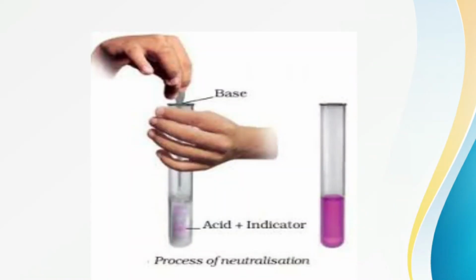As here you can see, acid has been taken in this test tube, and some amount of the indicator is being put in, and you can see here he or she is adding a base into it. Fine. Which base are they adding? They are adding the sodium hydroxide solution. So when they continuously add the sodium hydroxide solution to the acidic medium, what will happen? The solution will become basic in nature, and it will change its color from colorless to dark pink.